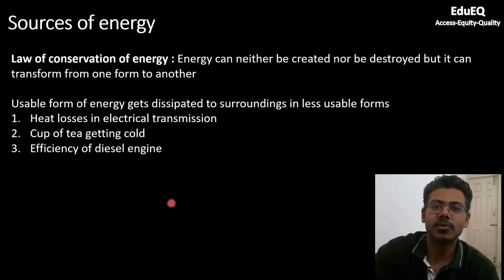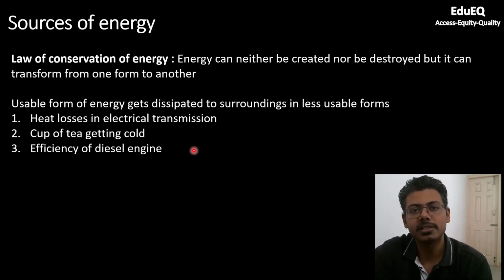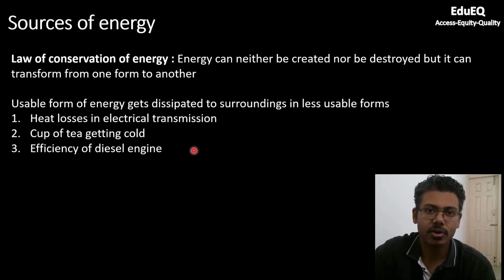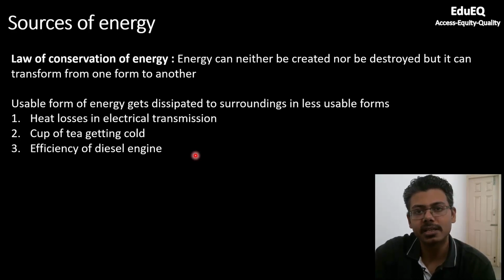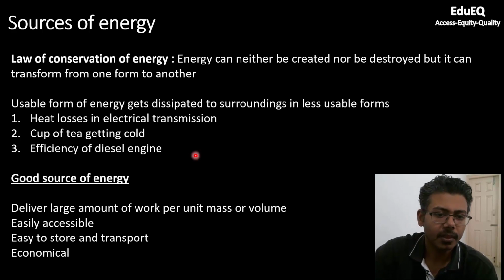Another example is efficiency of diesel engine. You know, the thermal efficiency of diesel engine which drives your cars and trucks is typically 30-35%. Remaining energy or remaining heat is simply rejected to the atmosphere. We cannot extract energy out of it.